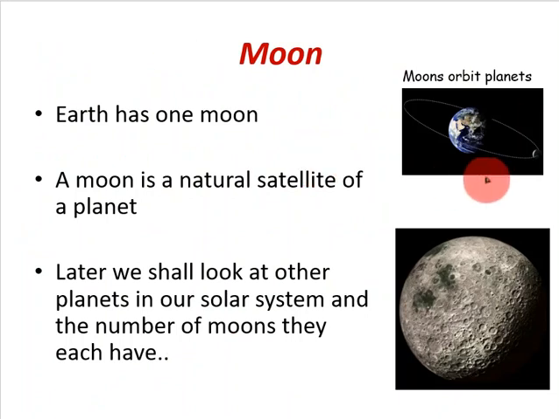I mentioned that we have a moon that orbits around our Earth. Basically, moons orbit planets. A moon is an object that orbits a planet. Earth has one moon, and if you look out at night, if it's a clear night, you'll see our moon. A moon is a natural satellite of a planet. Moons always orbit around the planet, or they're what are called satellites. Later we'll look at other planets in our solar system and the number of moons that each of them have. The Earth has one moon, but there are other planets that have many moons, and we look at those as we move on through this lesson. So again, what is a moon? A moon is an object that rotates or orbits around a planet.